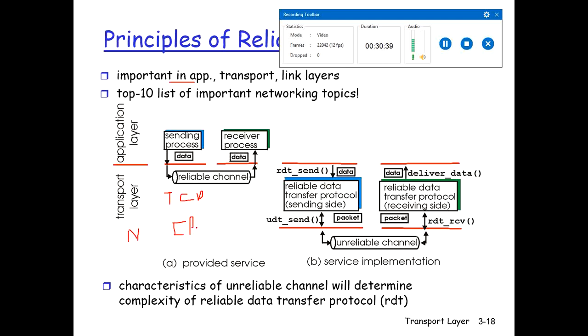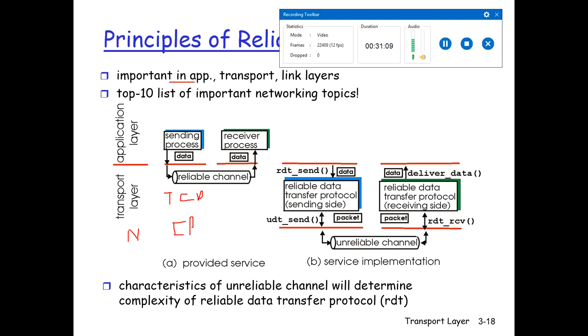So we can say that the layer beneath the two reliably communicating endpoints might consist of a physical link, in the case of the data link layer, or a global internetwork. We can view the lower layer as simply an unreliable point-to-point channel, because when the data is sent, the physical link, the path, is also not reliable.